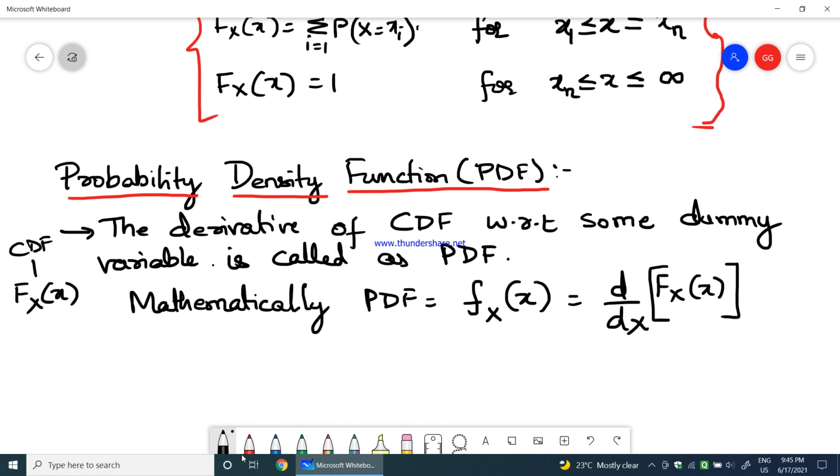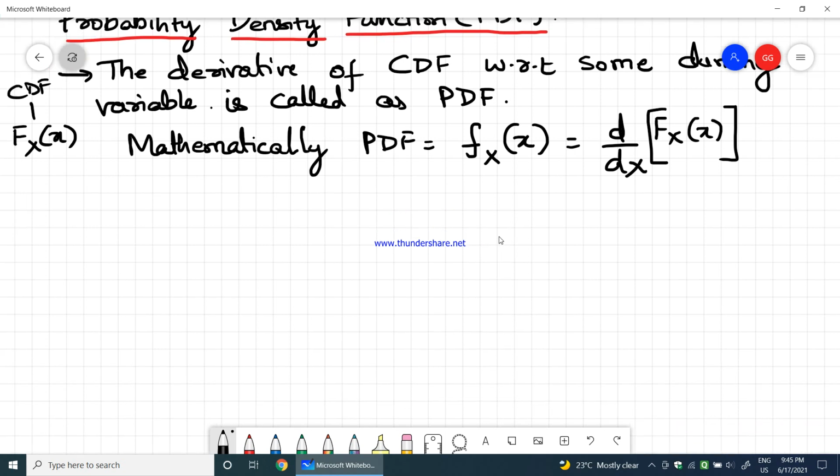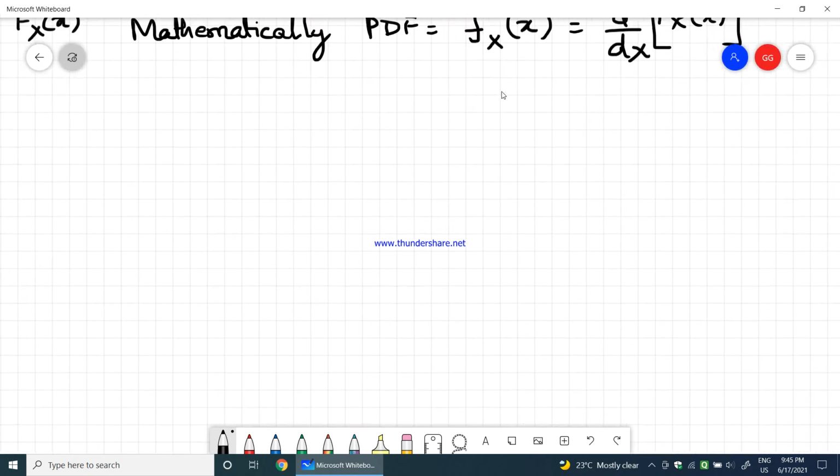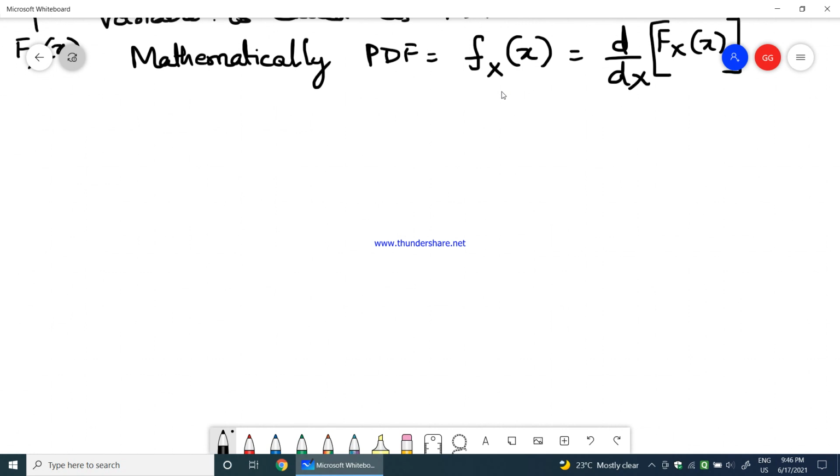So now we have seen the definition of the cumulative distribution function and the definition of the probability density function. Now let us find out the properties of the CDF, and then we will look into the properties of the PDF.